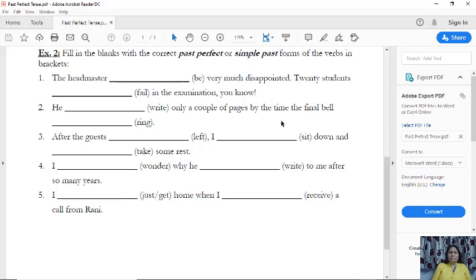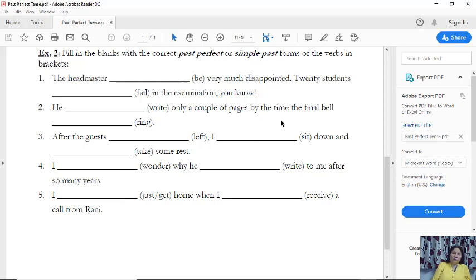Second one. He had written only a couple of pages by the time the final bell rang. After the guests had left, I sat down and took some rest. So this first one will be in past perfect, the rest two in simple past.